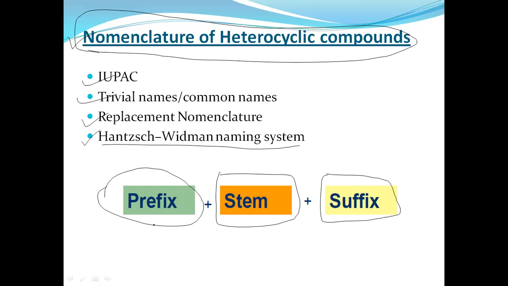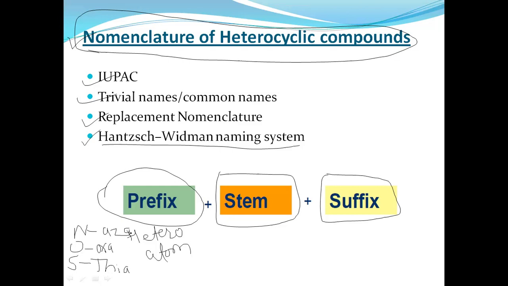Here the prefix is for the heteroatoms. In heterocyclic compounds, all the prefixes are used for heteroatoms. Like if nitrogen is present, aza is the prefix. If oxygen is present, oxa is the prefix. And if sulfur is present, then their prefix is thia.